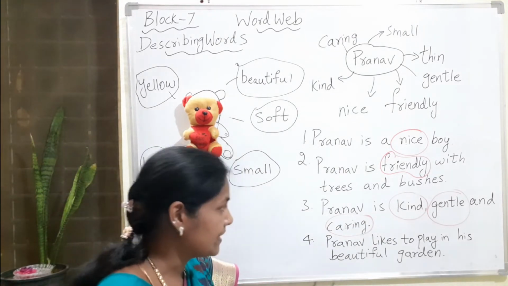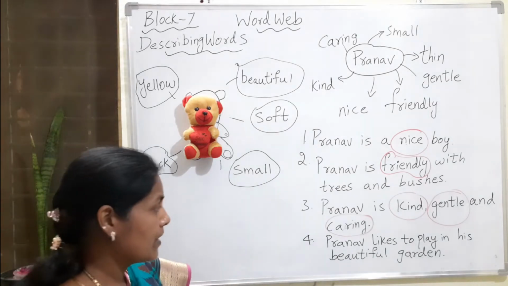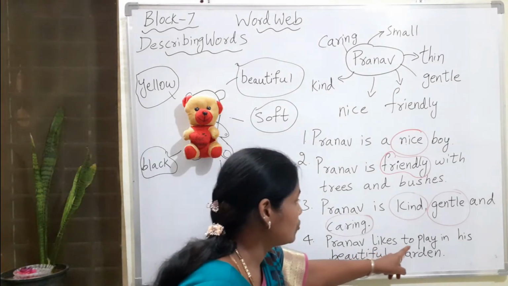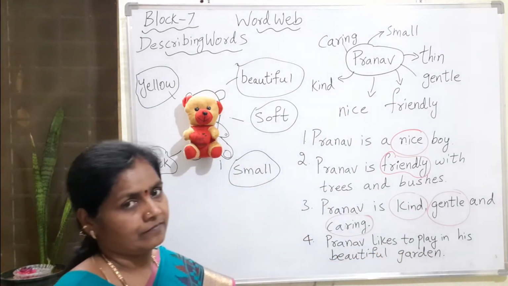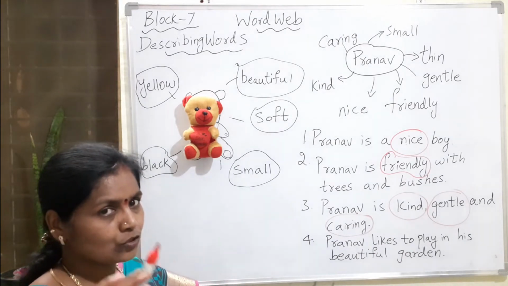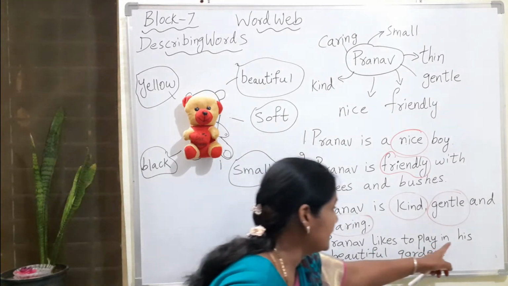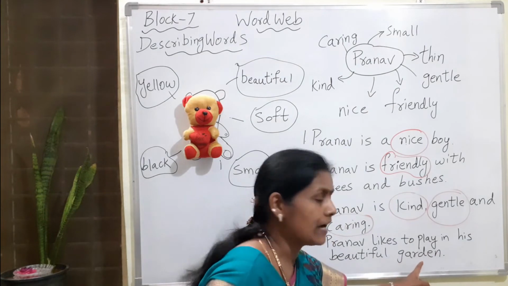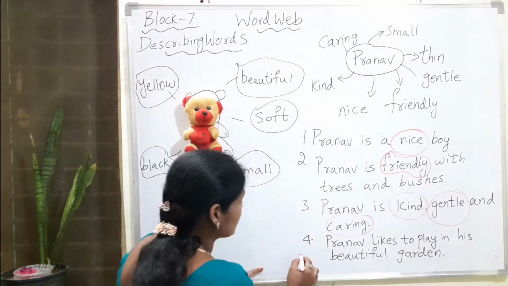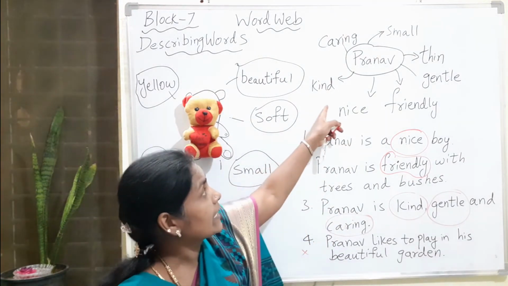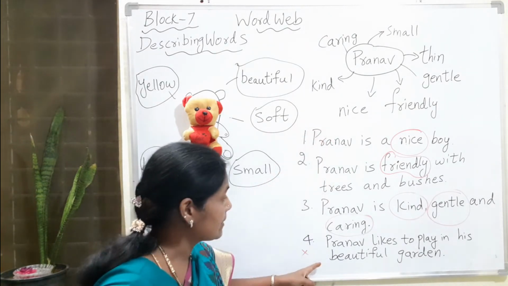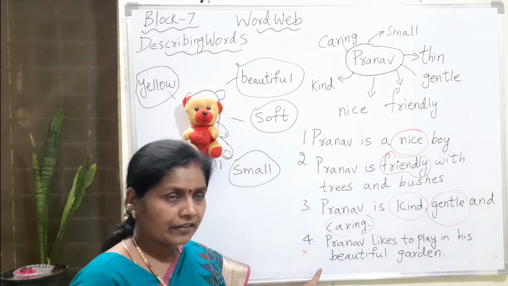Now the last sentence, if you see here: Pranav likes to play in his beautiful garden. This sentence is not related to describing Pranav. This is a separate sentence I have written.